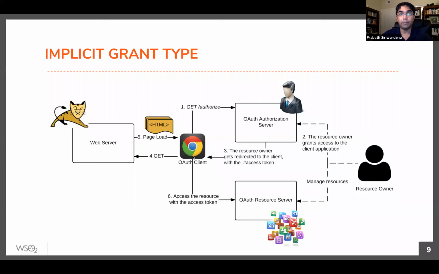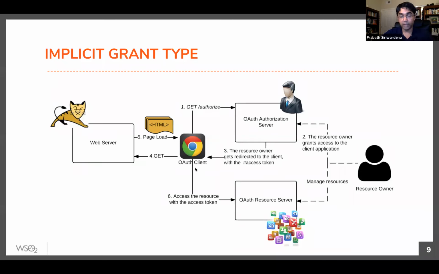You go to the client application, and the client application will redirect you to the authorization server, just like it did under the authorization code grant type. Now in step 2, the authorization server will get the consent from the resource owner, and in step 3, it will directly issue an access token to the client application. There are no two phases. In the first response itself, coming from the authorization server, it will send an access token to the OAuth client. Now this access token goes in the URI fragment, right?